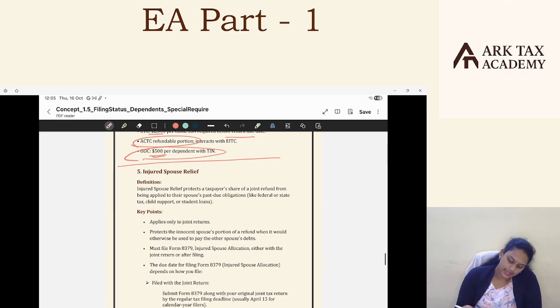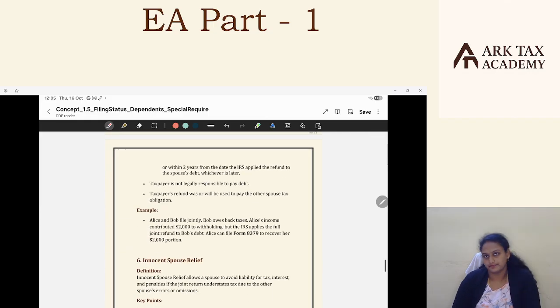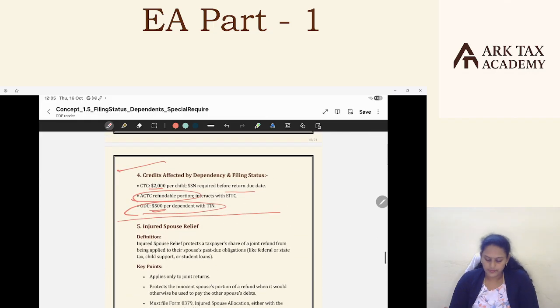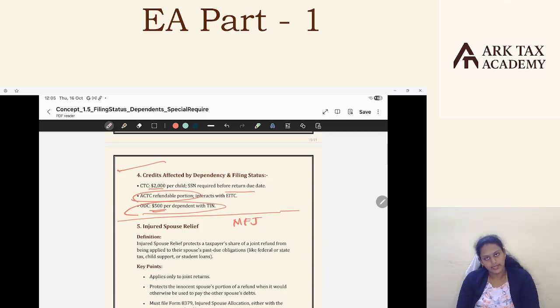Okay. Injured spouse relief and innocent spouse relief. This is because I said married filing joint status. Both will file one single return, right? And the liability will be joint. Say if married filing joint has a tax due, both wife and husband are jointly responsible for that liability, right?